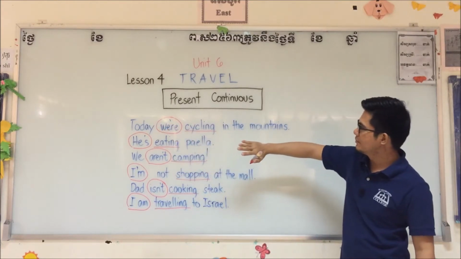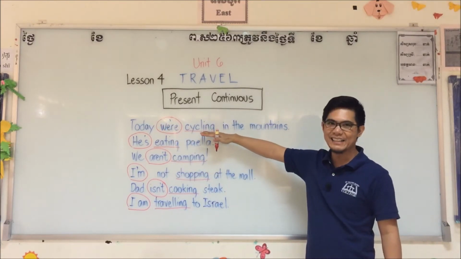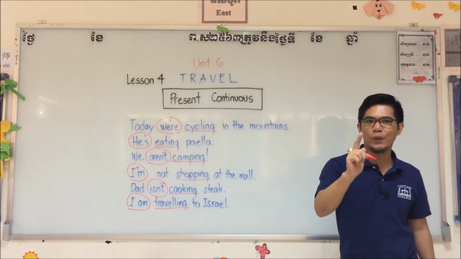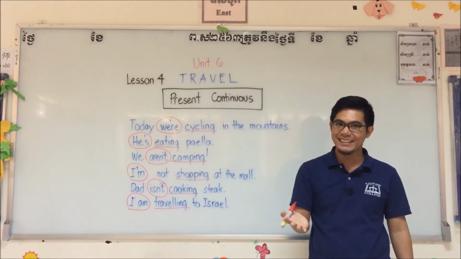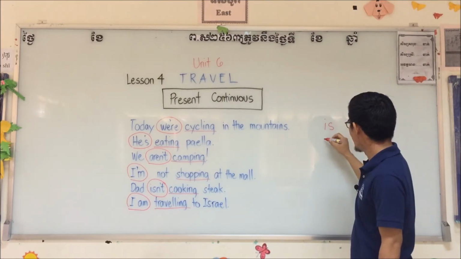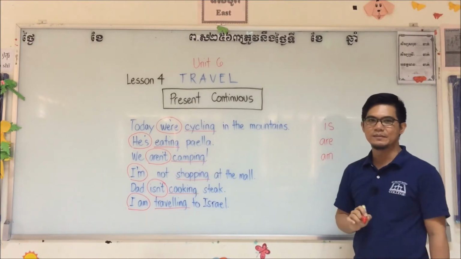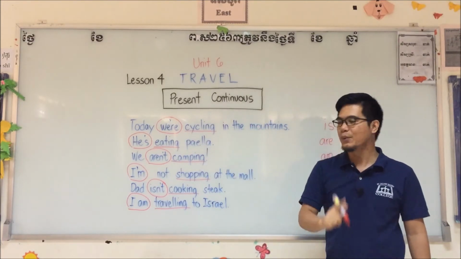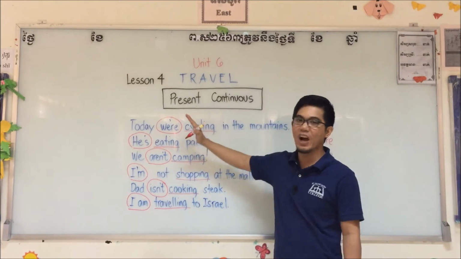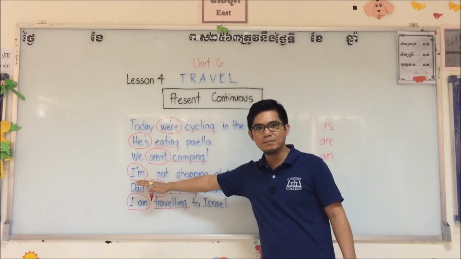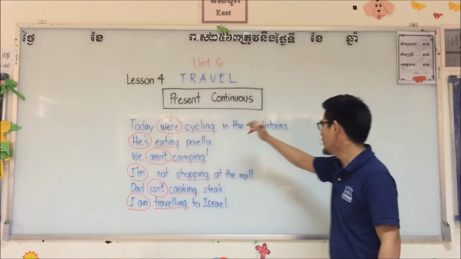Alright, now let's summarize. Verbs in ing, okay? But in using it in a sentence, it always comes with is, are, am. We cannot use verbs in ing without is. We cannot use verbs in ing without are. We cannot use verbs in ing in a sentence without the word am. Okay, now take a closer look.